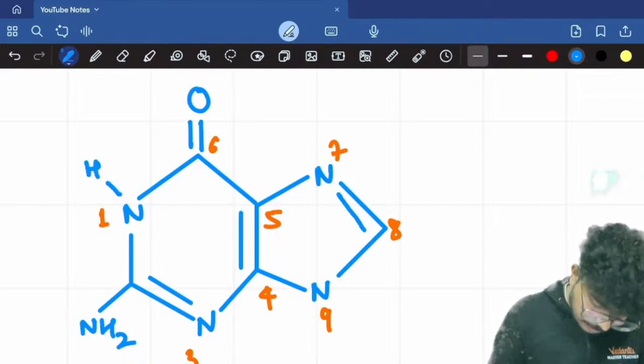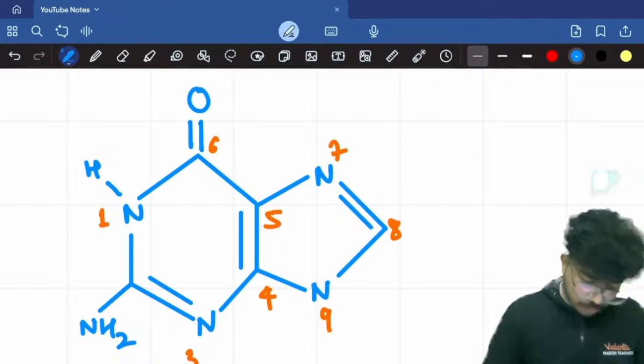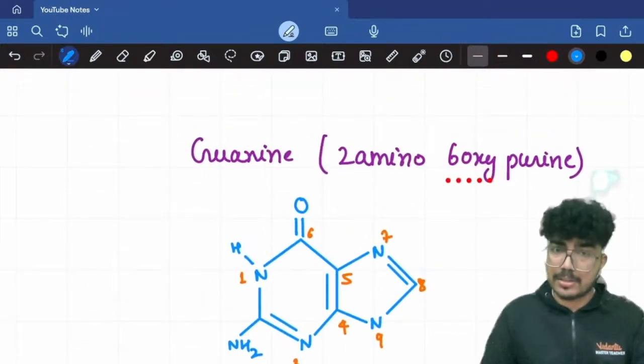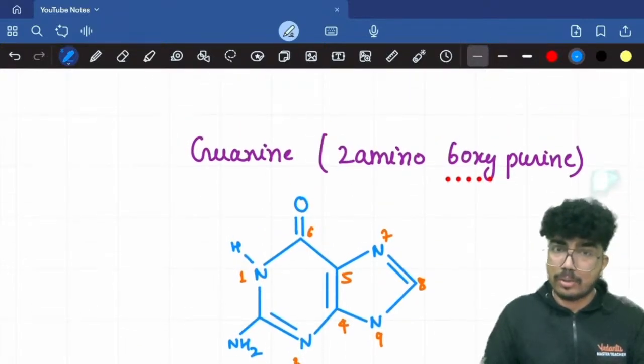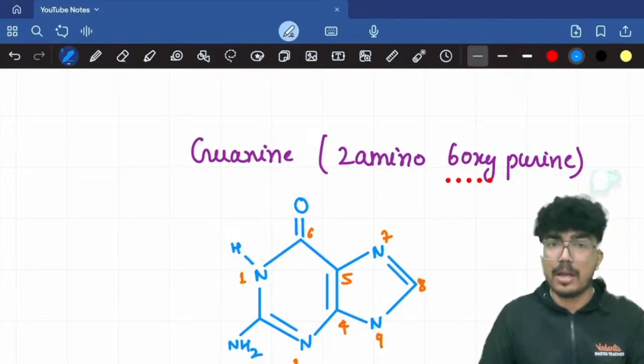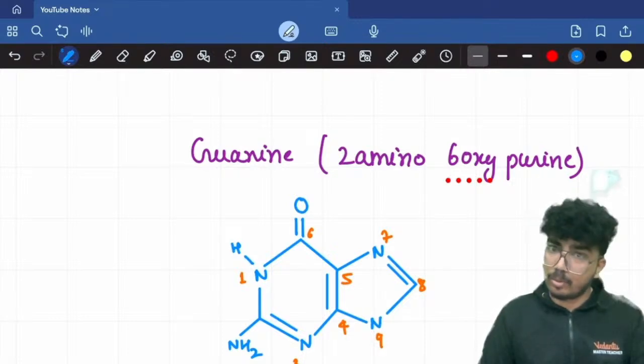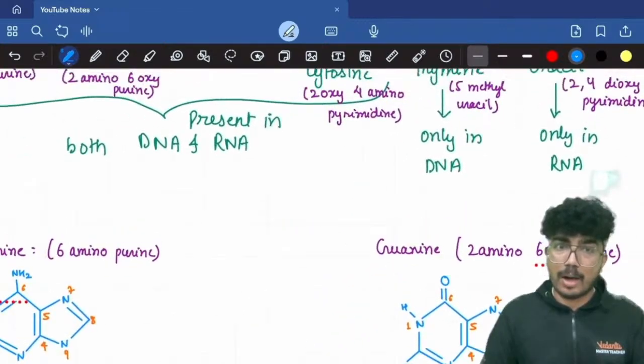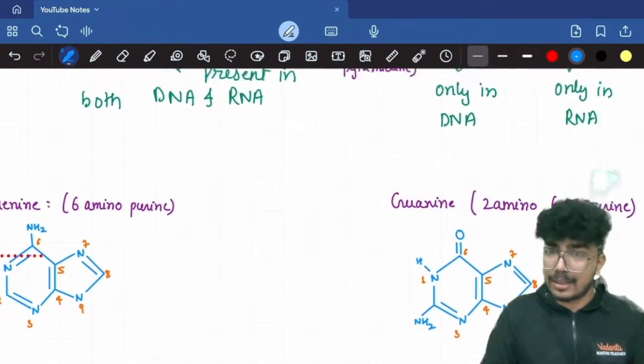Now the valency is all satisfied. So this is the basic structure for guanine. I have taught you how you can remember the structure for adenine and guanine.